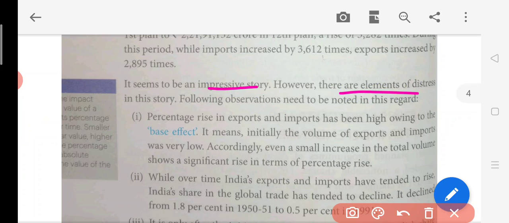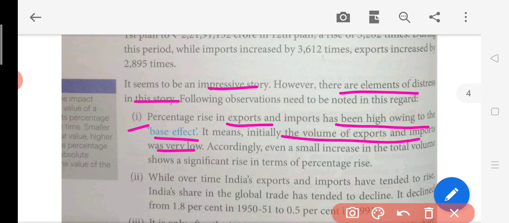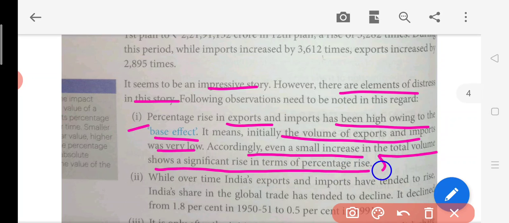However, there are elements of distress in this story. Now, what was the problem over here? See, the percentage rise of export and import has been high owing to the base effect. It means initially the volumes of export and import were very low. Accordingly, even a small increase in the total volume shows a significant rise in terms of percentage change. This is called the base effect.